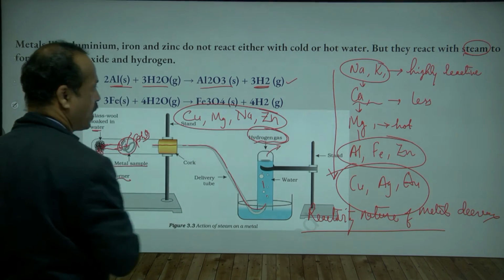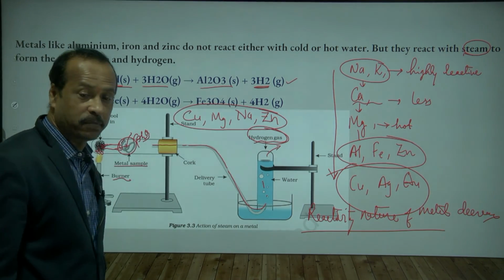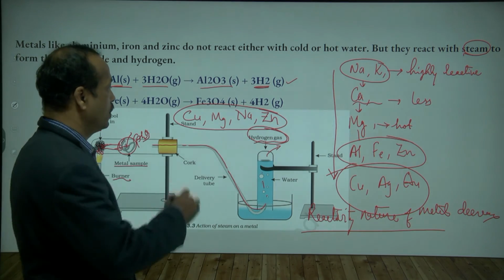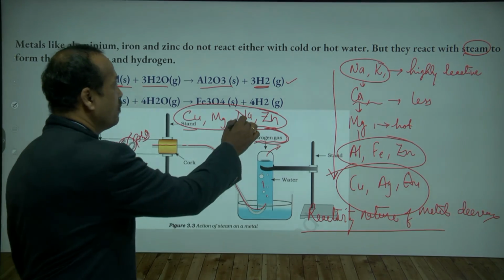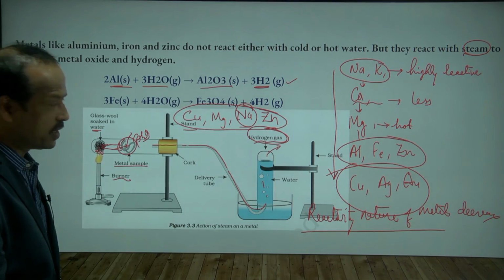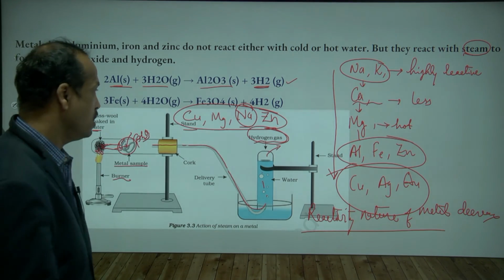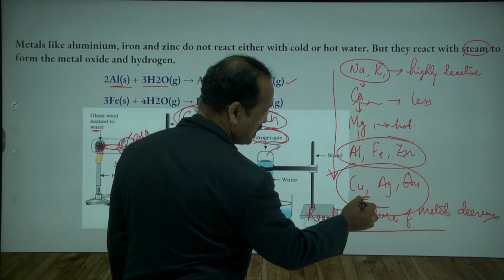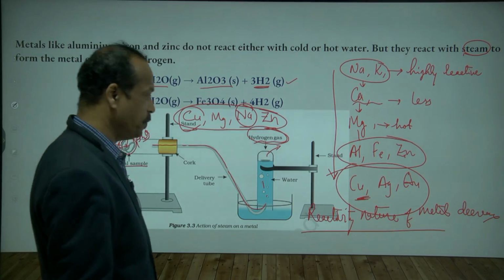If they ask you to pick the least reactive metal, which one can you pick? Zinc? Copper. Copper is least reactive. Zinc is here, copper is still down. Yes or no? Yes, sir. So copper you have to pick.